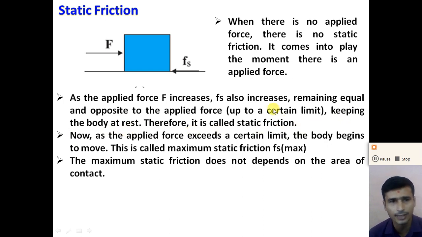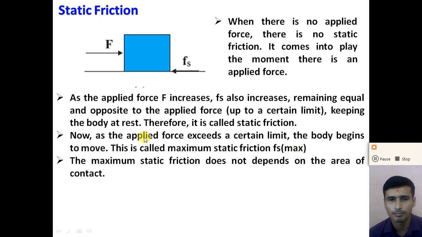So as we increase the applied force, the static friction also increases, but up to a certain limit, and keeps the body at rest, stationary, and that's why this type of friction is known as static friction, right? So up to a certain limit, the external force and the static friction are equal, but if we apply a force greater than the maximum static friction, the body begins to move, and this is called the maximum static friction, Fs maximum.